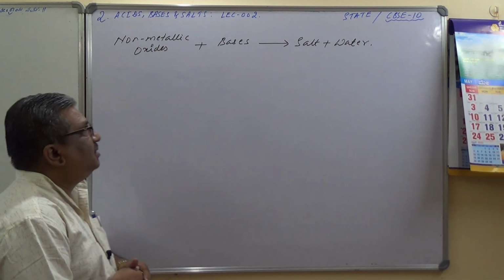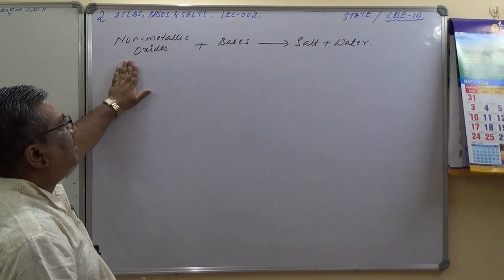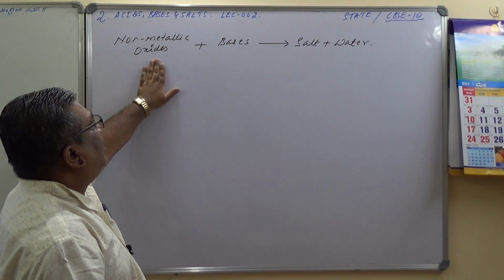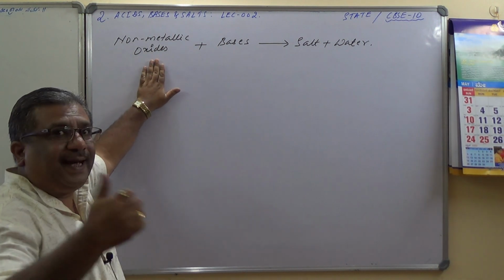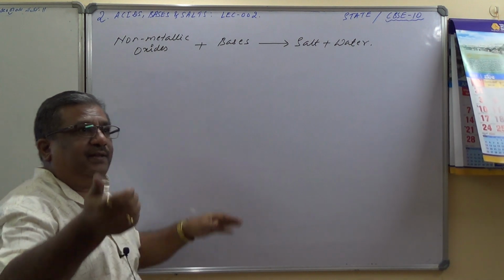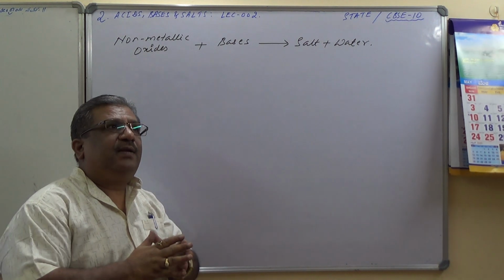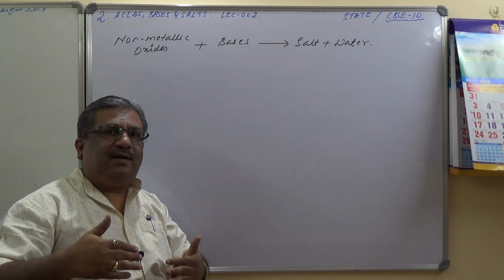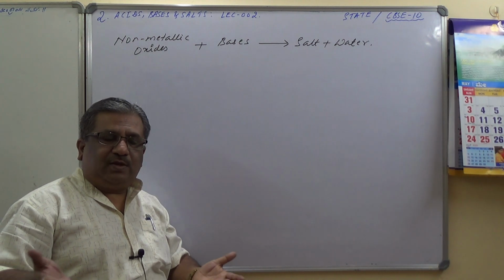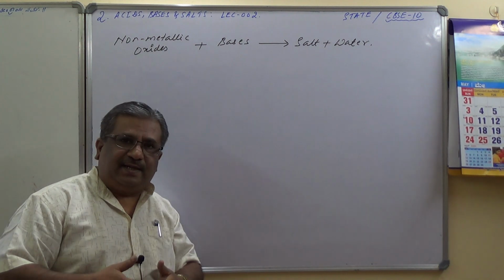So the important thing is that these non-metallic oxides cause acid rains, isn't it? So there itself, can I conclude that non-metallic oxides are acidic in nature? Yes, I can conclude that. So how to remember that non-metallic oxides are acidic in nature?